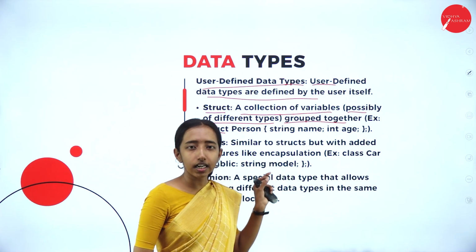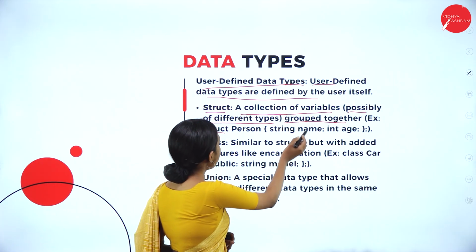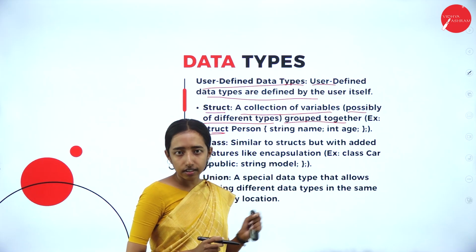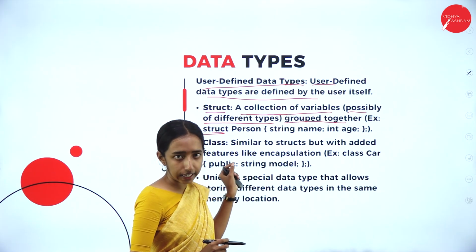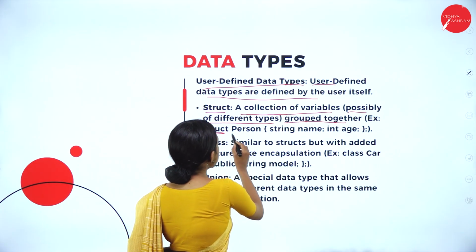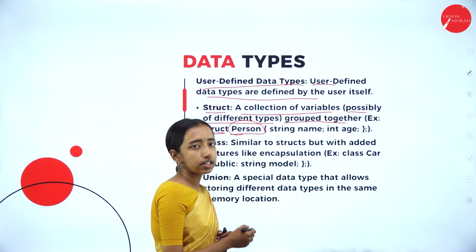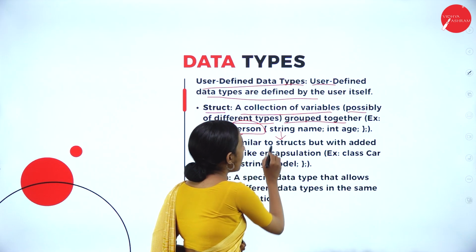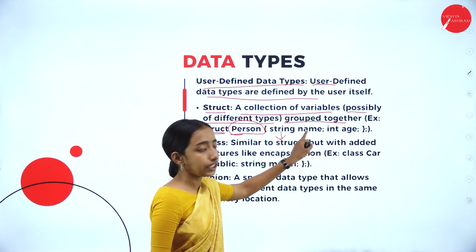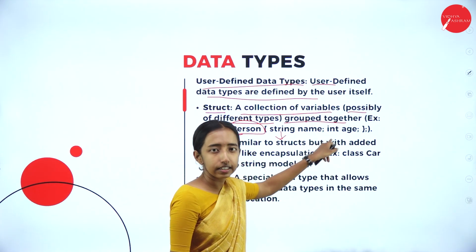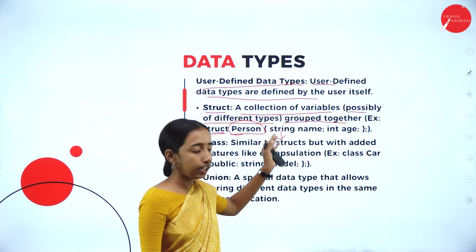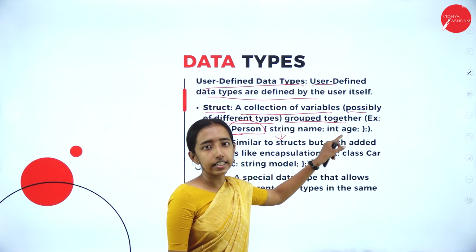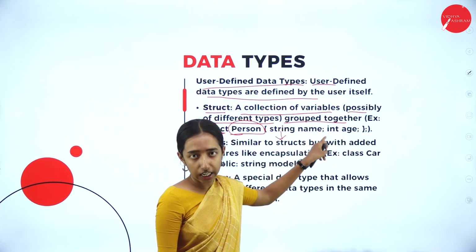This is mainly a collection of variables. Here we can see the example. Struct is a keyword that we are using, and person is the struct name we are giving. Then string with a variable name, and int, the data type we have previously seen, and age is the variable. Int age and string name.